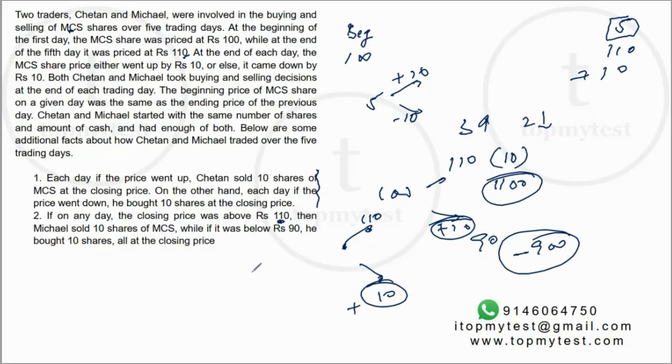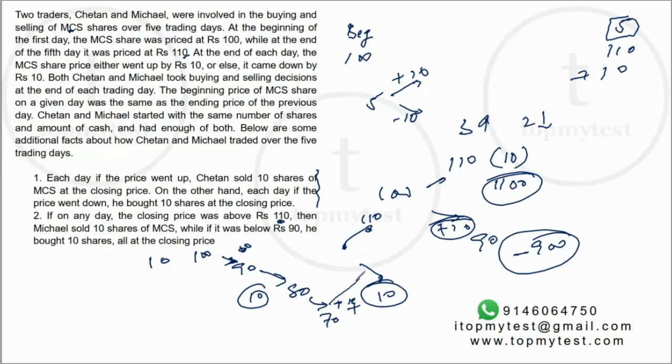So for example, if the price fell from 100 to 90, Chetan will buy 10 shares, but Michael will not buy 10 shares. If the price went to 80, both of them will buy 10 shares. If the price went to 70, both of them will buy 10 shares.